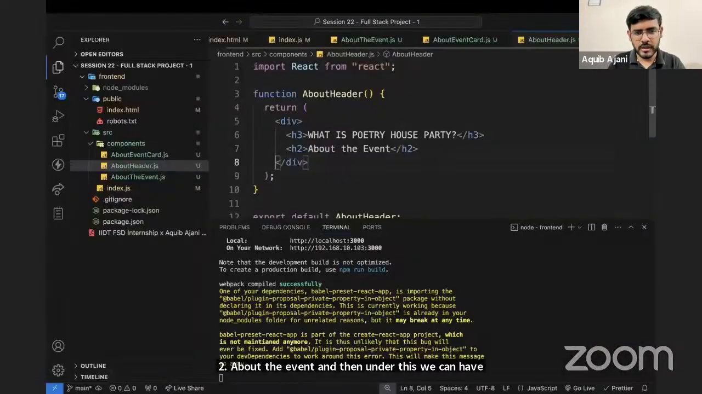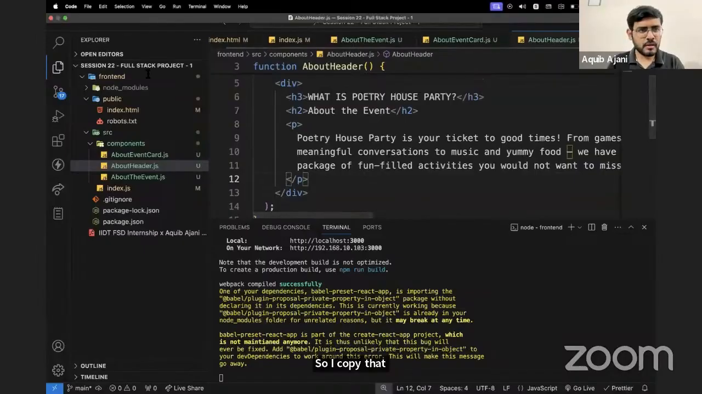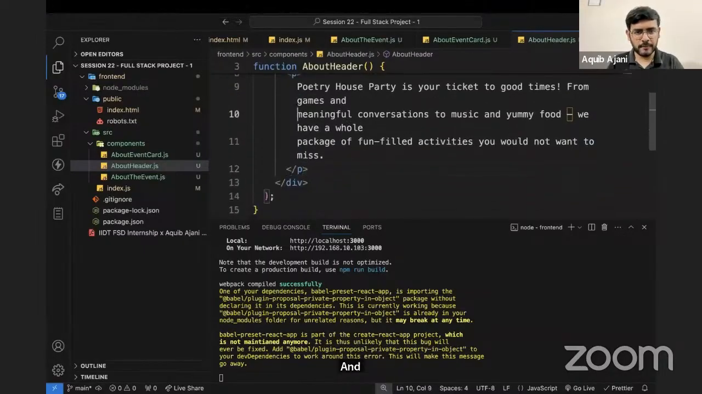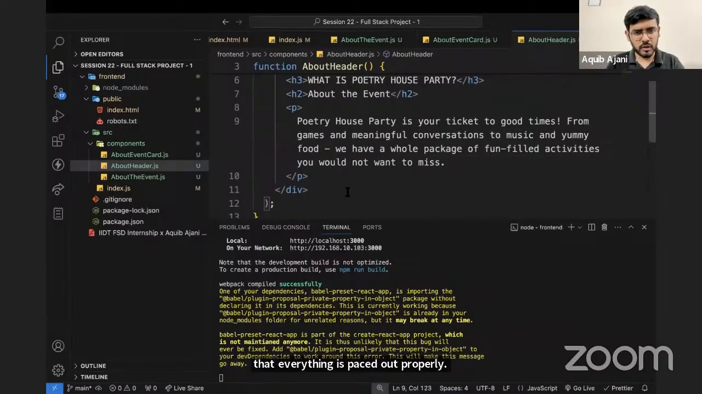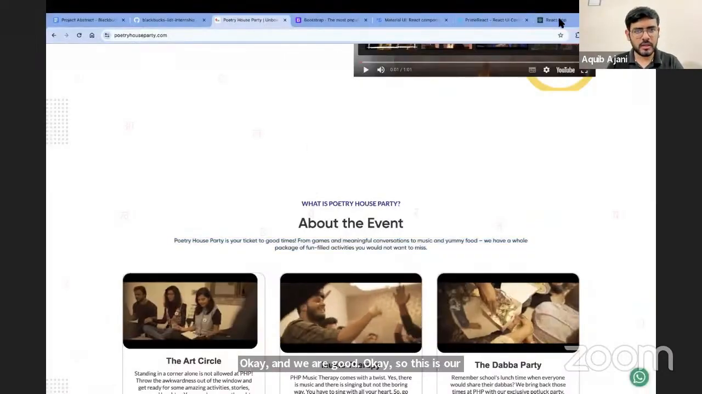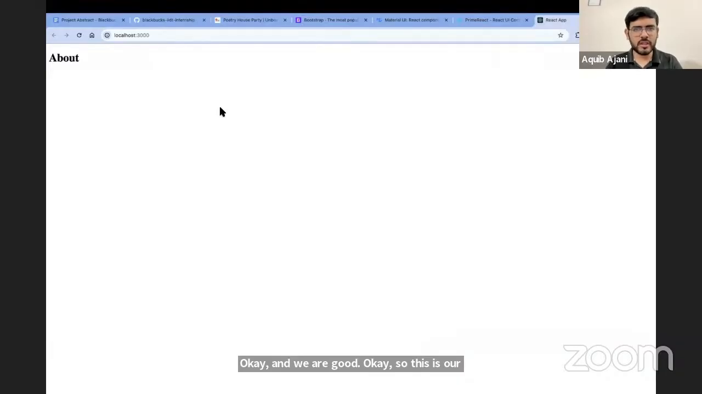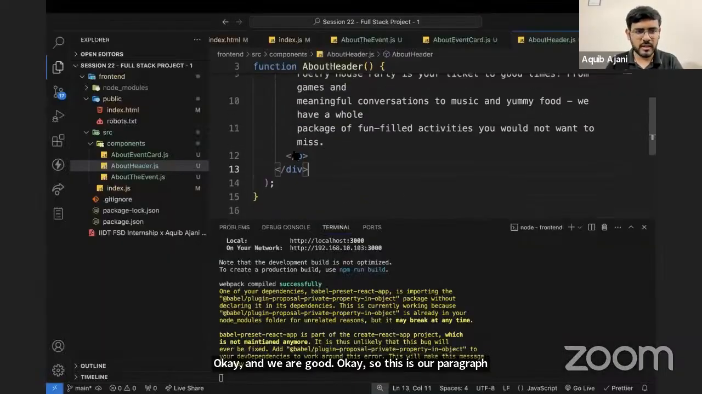So I'll copy that and paste it here. Let's change the view to water and done. So let's make sure that everything is spaced out properly and we are good. So this is our paragraph. And now let's check the output. Nothing will change because we have not changed anything in the index.